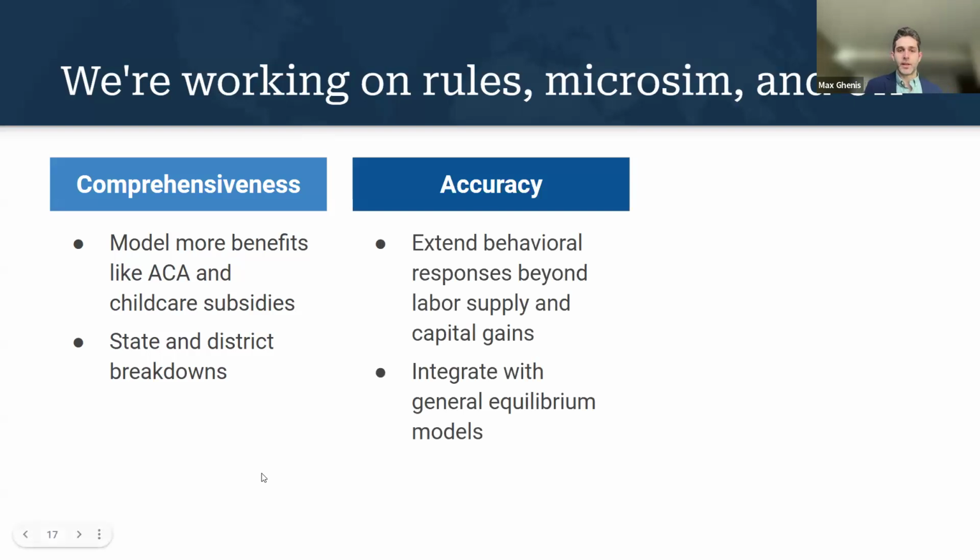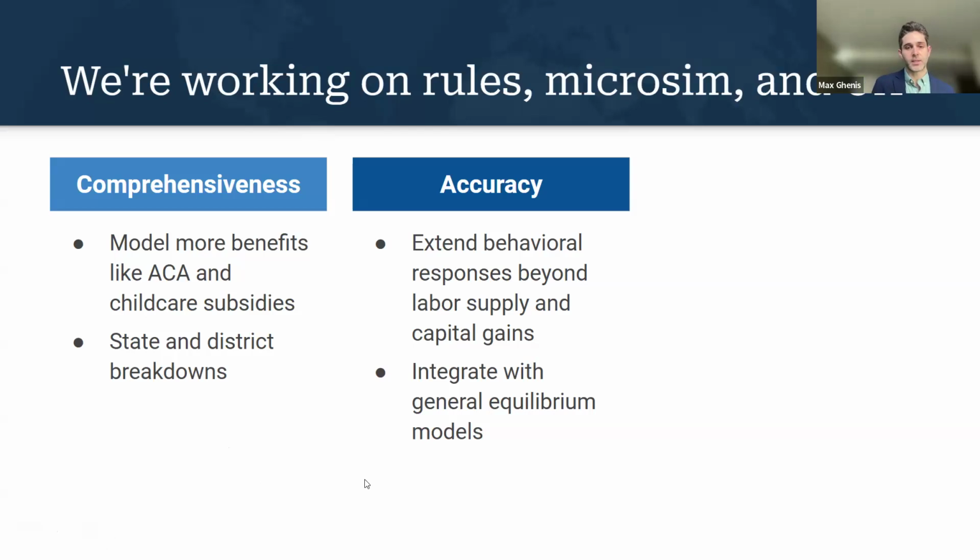The second pillar is we're looking to enhance the accuracy. So currently we do have behavioral responses, as David mentioned, with respect to labor supply. So if someone's marginal tax rate changes, or if they have some more resources available to them, they might adjust their labor supply based on that. And a range of empirical research suggests that they do to different degrees. So we do have the ability not just to apply the kinds of elasticities that you might see in Congressional Budget Office or other think tanks, but you can actually plug in your own elasticities. Now, this is just scratching the surface.